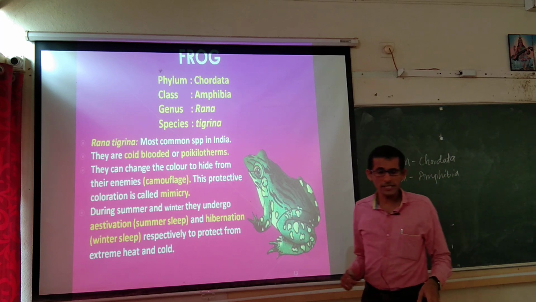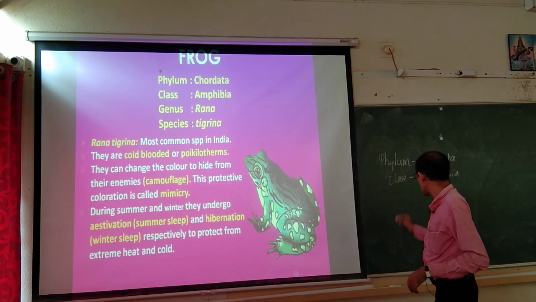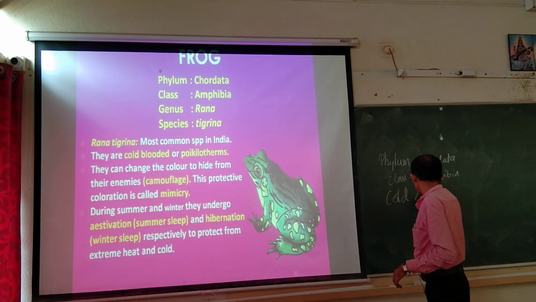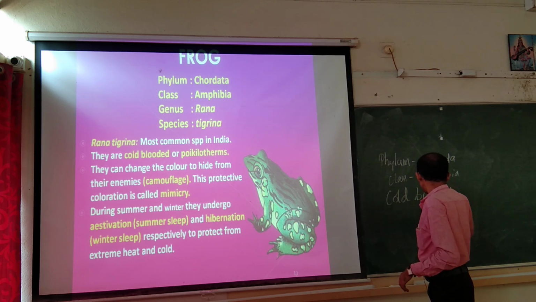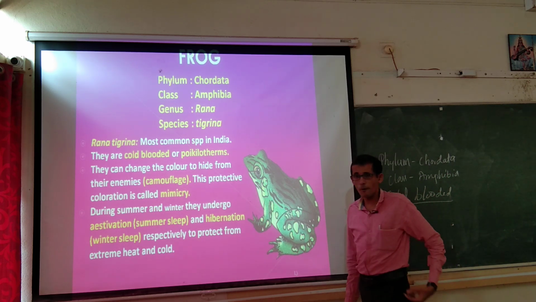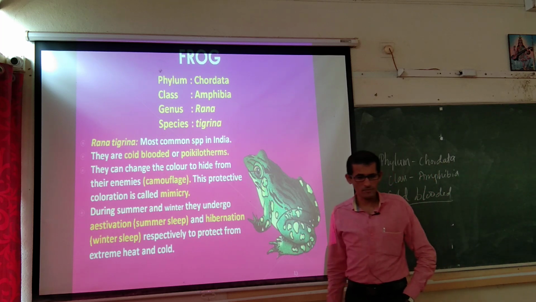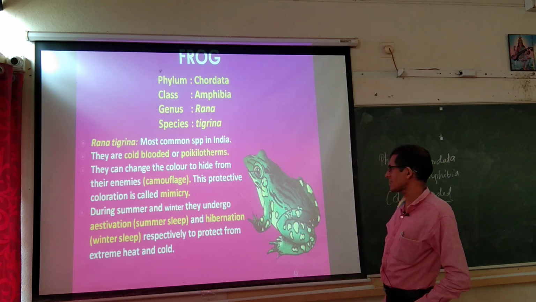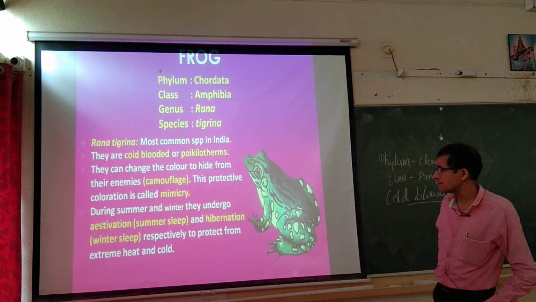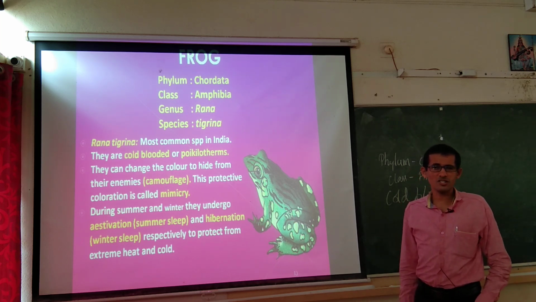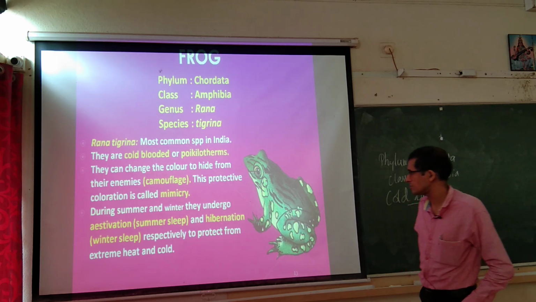They are cold blooded or poikilothermous, that is another important character. They can change the color to hide from their enemies. Some of the frogs have camouflage.